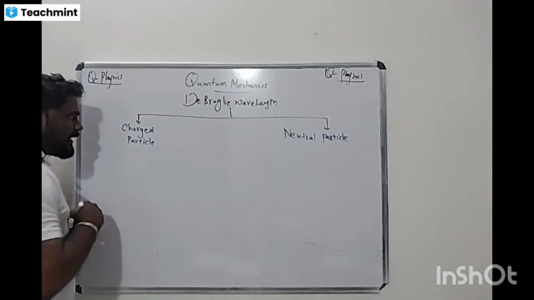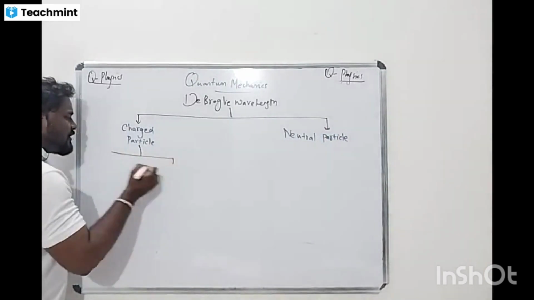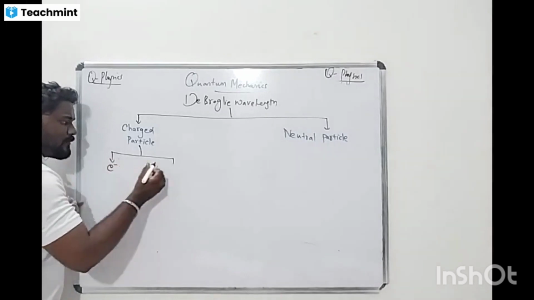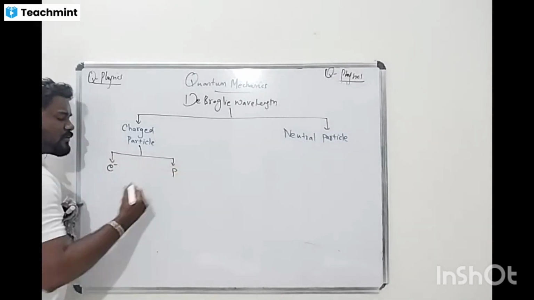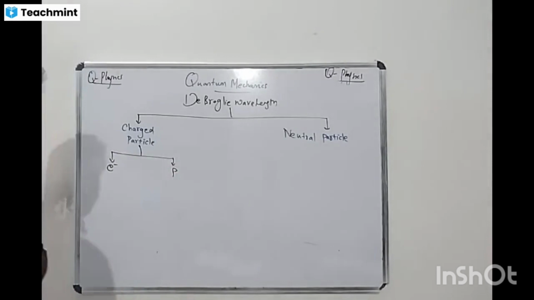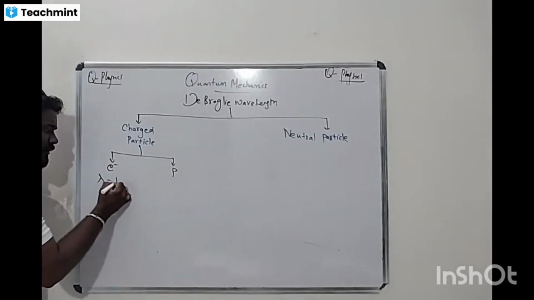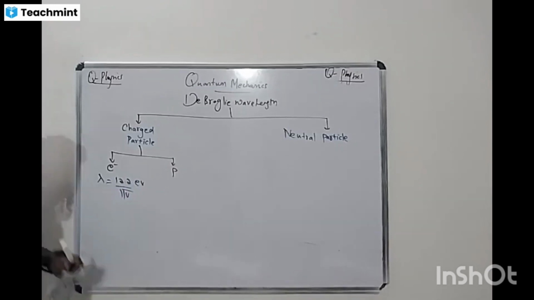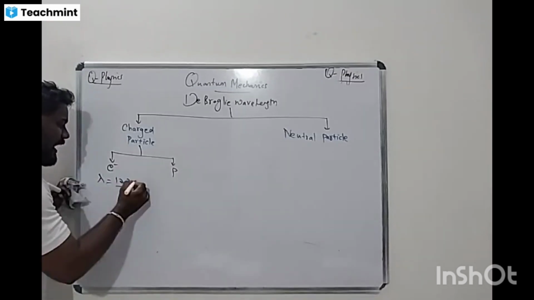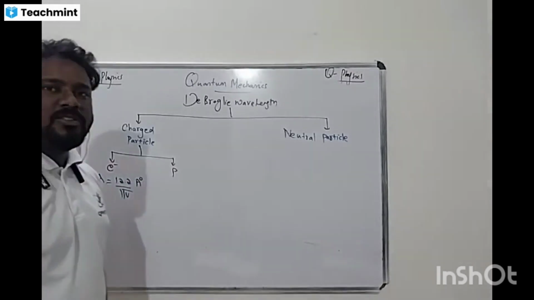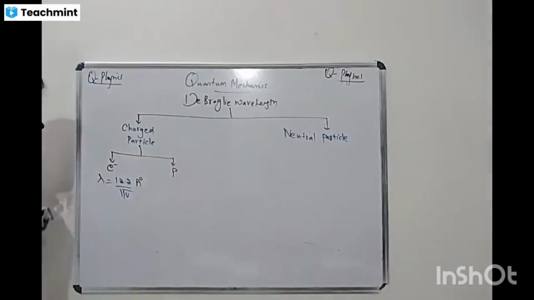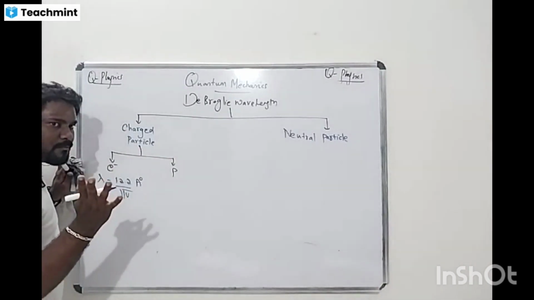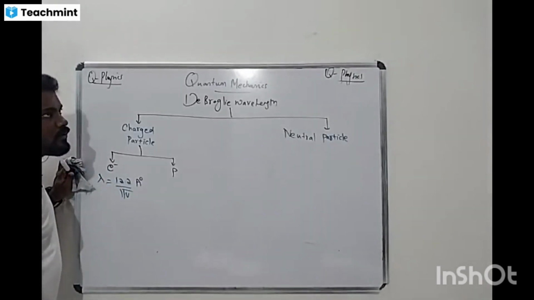If it is a charged particle, there are two charges: one is the positive charge, another one is the negative charge. If it is a negative charge, it's nothing but an electron. This is the proton. This is an important thing. When we take the electron, what is the value of lambda? It is 12.2 Angstrom divided by root V. What is the lambda for the electron? 12.2 Angstrom divided by root V.